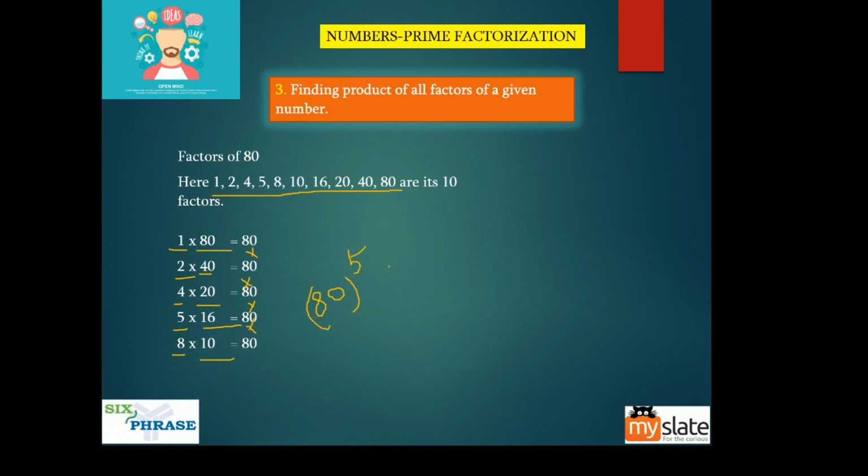80 power 5 in the sense that 80 is the number itself. What is 80? 80 is the number itself. How did this 5 come about? So 80 is the number itself, so I write it as a capital N. Now this 5 came about because of 10 by 2, where 10 is nothing but small n. This I am going to write as n by 2. So capital N is the number for which you are finding the factors.